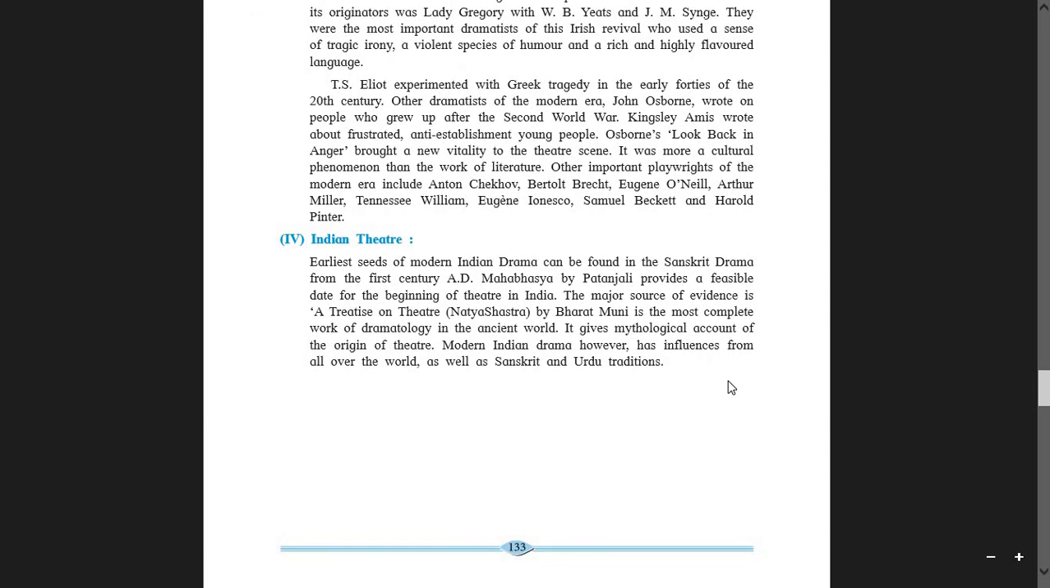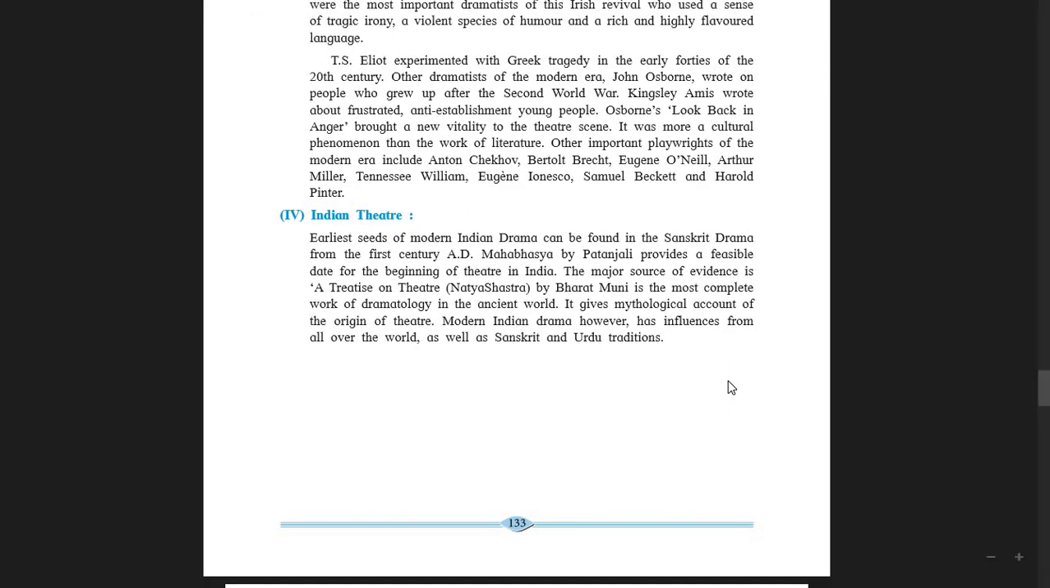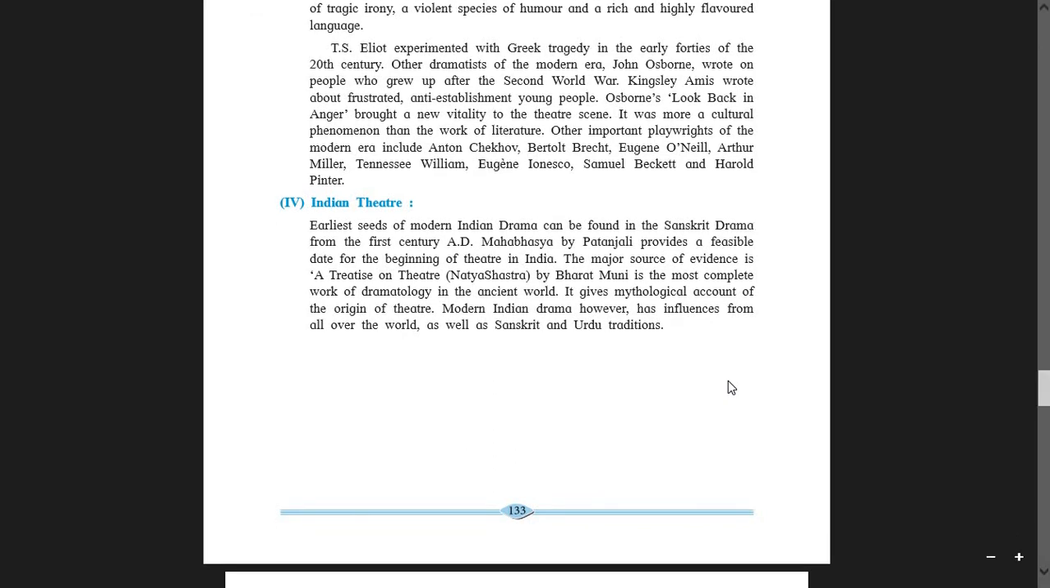Among other dramatists of the modern era, John Osborne wrote on people who grew up after the Second World War. Kingsley Amis wrote about frustrated anti-establishment young people. Osborne's Look Back in Anger brought a new vitality to the theatre scene. It was more a cultural phenomenon than a work of literature.